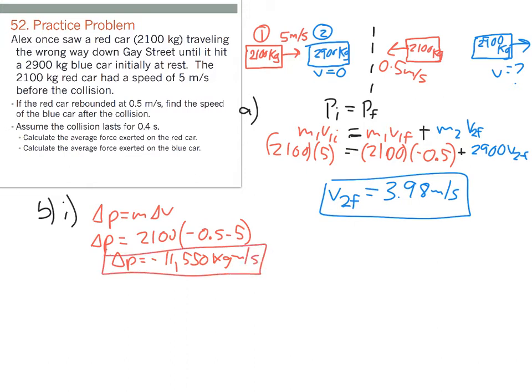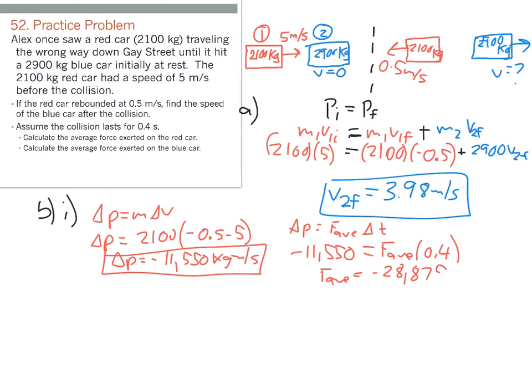Now that I have that, I can go ahead and solve for my average force using the fact that change in momentum is also average force times change in time. So that negative 11,550 is going to be equal to the average force times 0.4 seconds. And so I end up getting an average force here of negative 28,875 newtons.